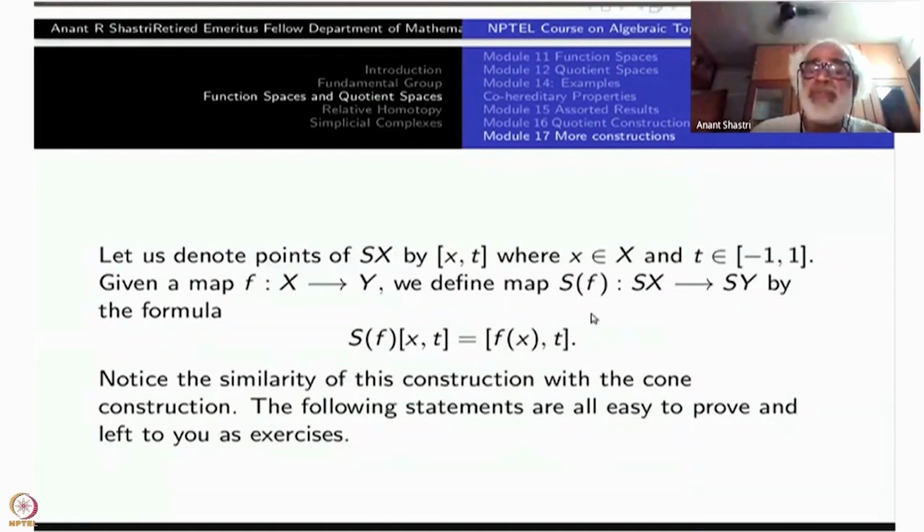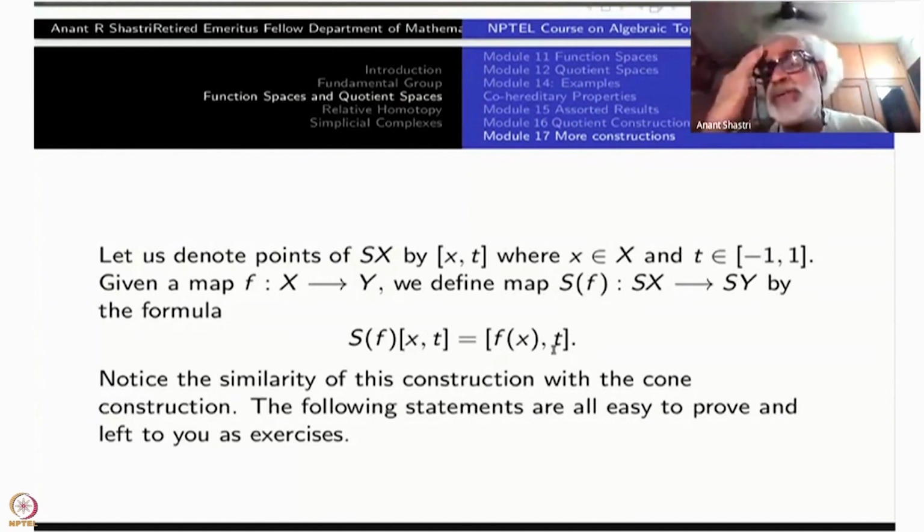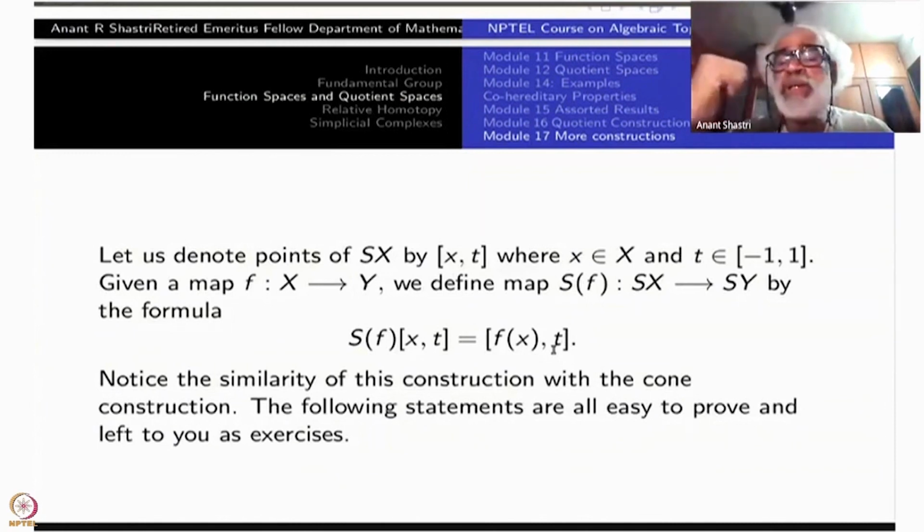Then there will be Sf from SX to SY, just defined by Sf of the class of (x, t) goes to the class of (f(x), t). To begin with, if you don't take the class here, this is a map at the level of X cross minus 1 plus 1 to Y cross minus 1 plus 1, which is just f cross identity.